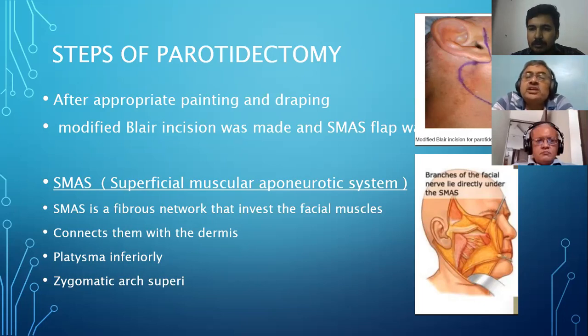The modified Blair is more of a lazy S, whereas the Blair itself is an S incision like that. So most of the time we now put a modified Blair incision. We used to put a Sistrunk incision in the past. Now we have stopped putting it.